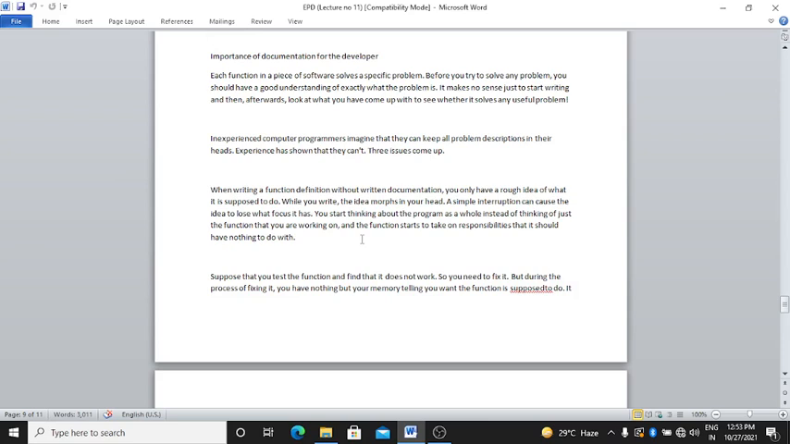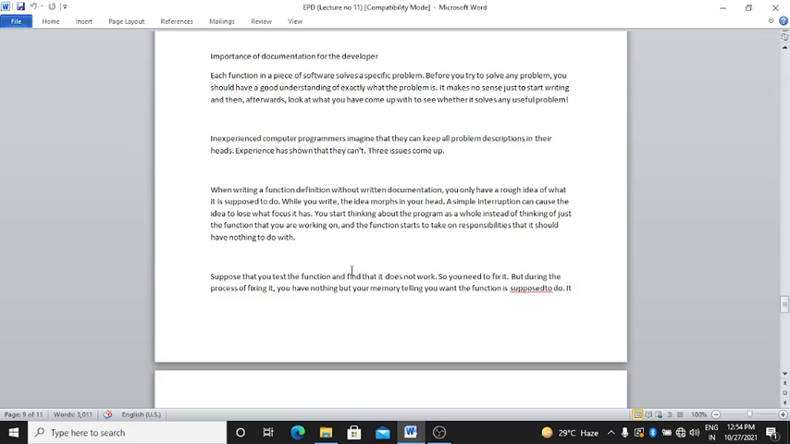Documentation for the developer. Each function in a piece of software solves a specific problem. Before you try to solve the problem, you should have a good understanding of exactly what the problem is. Okay, it makes no sense to just start writing and afterwards look at what you have come up with to see whether it solves any useful problem.